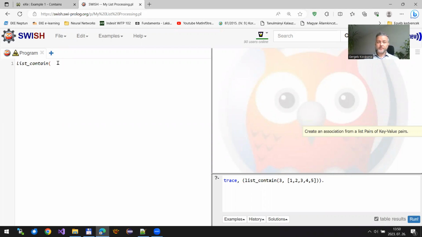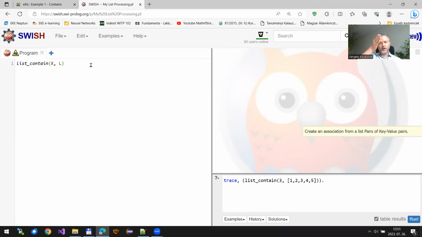Let's now implement this predicate, which will check if a list contains a certain element. Basically, I want to check if this element X is contained by this list L. How to implement this search? I'm going to implement linear search.